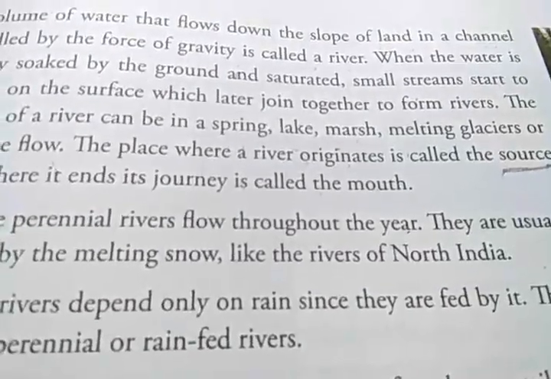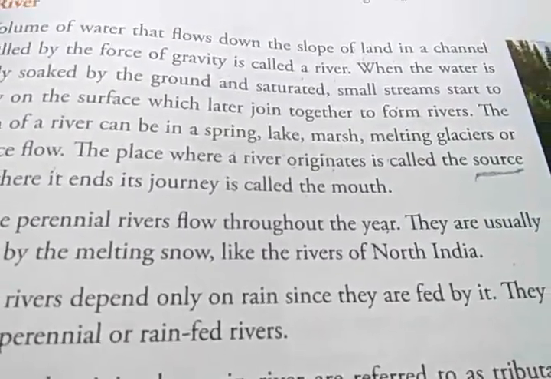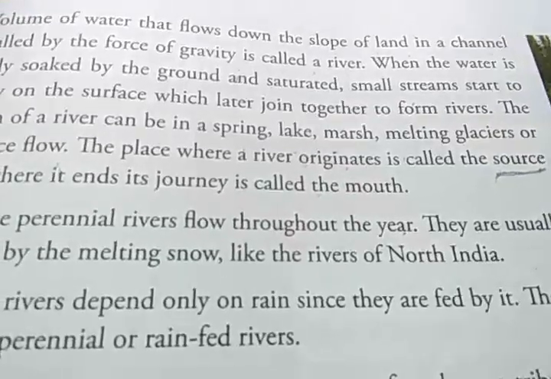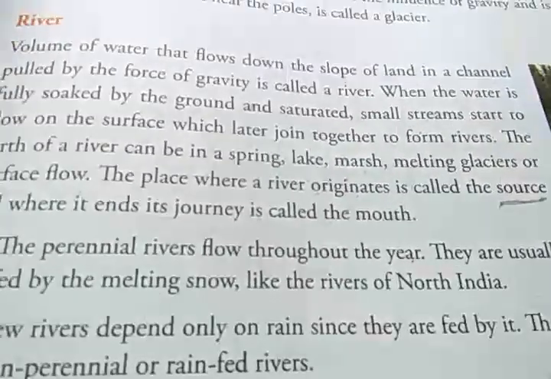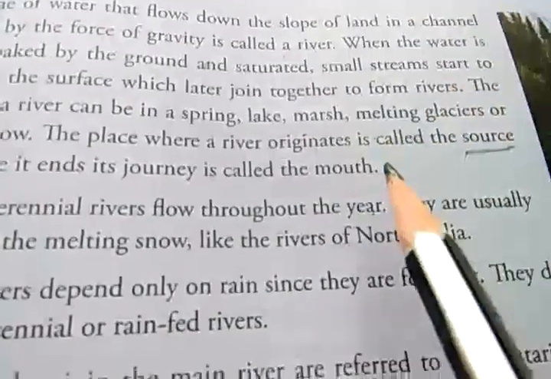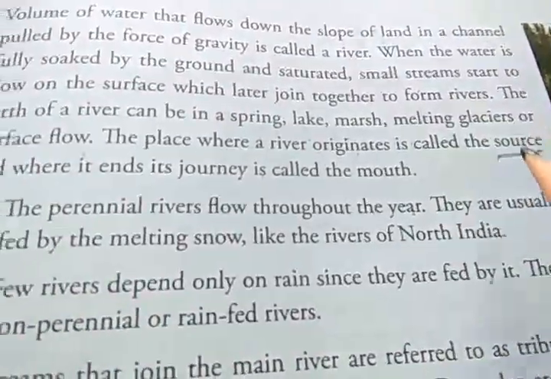It originates from Gangotri. So Gangotri is the source of river Ganga. It is called the source of the river. In the same way, Yamunotri is the source of Yamuna.